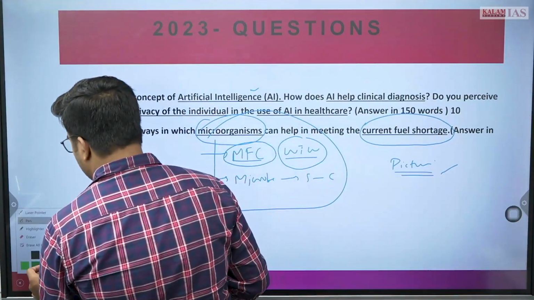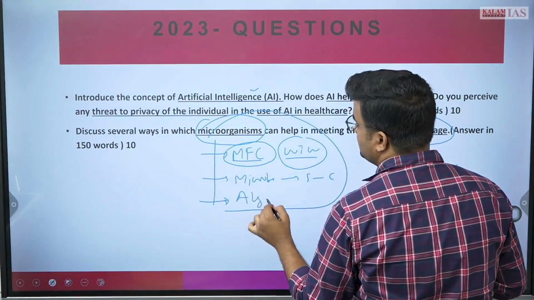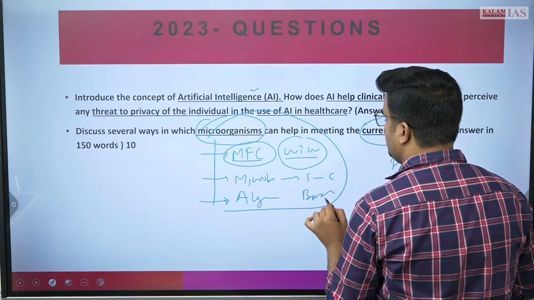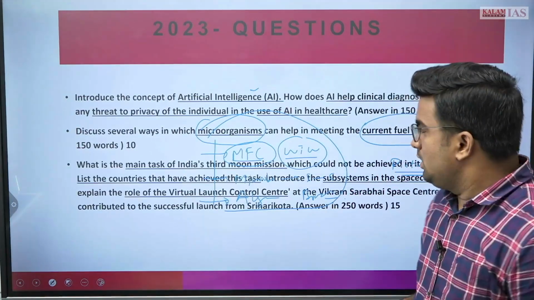Let's see further. The algae aspect, biodiesel and jatropha and other things we can mention also here. There further,